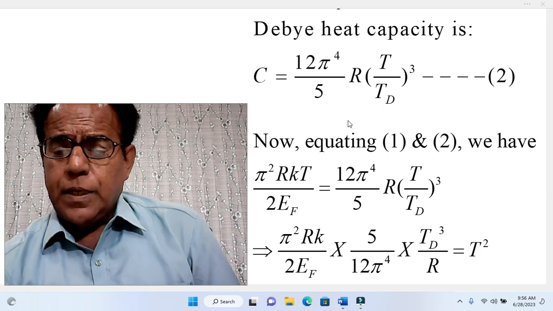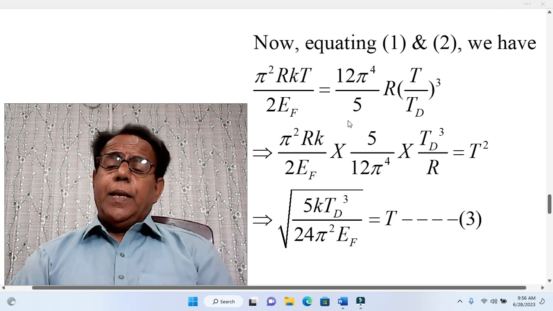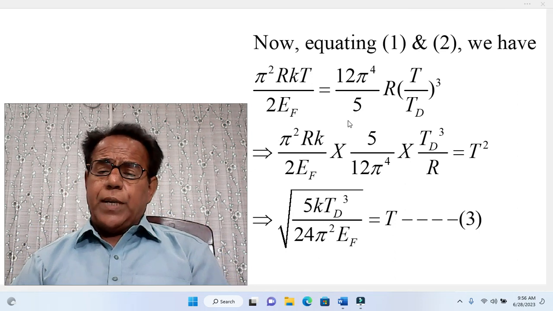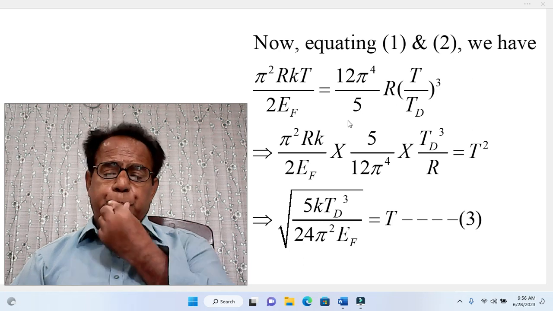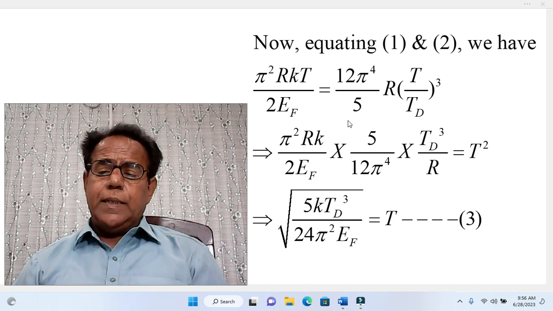Hence, when we take the square root of both sides, in place of T² we get simply T, which becomes equal to 5 k T_D³ divided by 24.